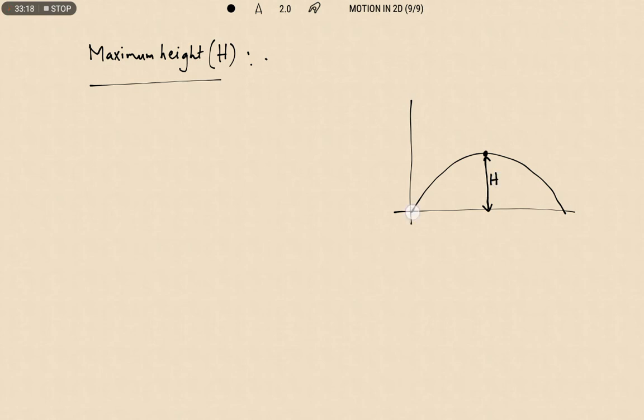This height is influenced only in the vertical direction. Therefore I am using the third equation of motion only with respect to the vertical direction. So Vy square minus Uy square is equal to 2 Ay into S. That is the third equation of motion, V square minus U square is equal to 2As, written along the vertical direction.